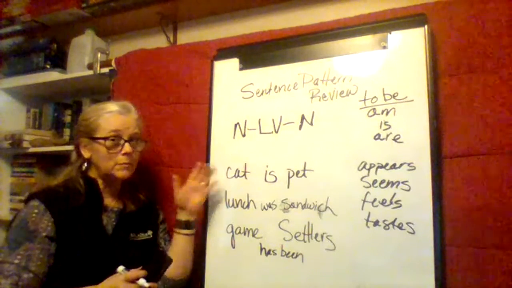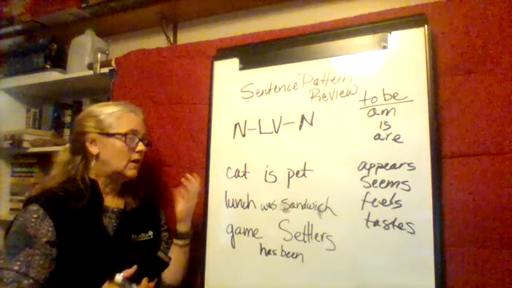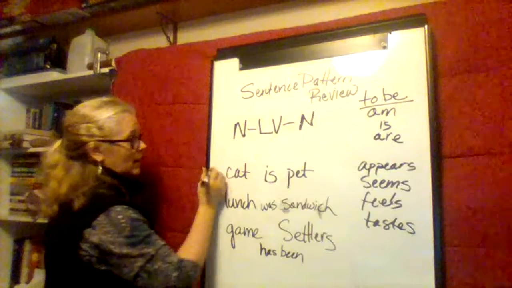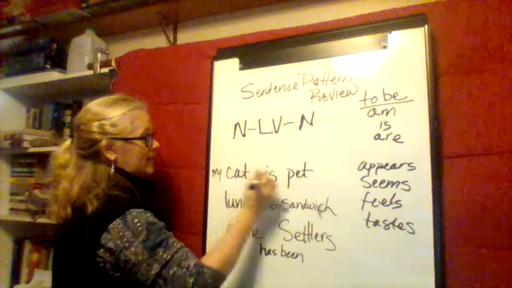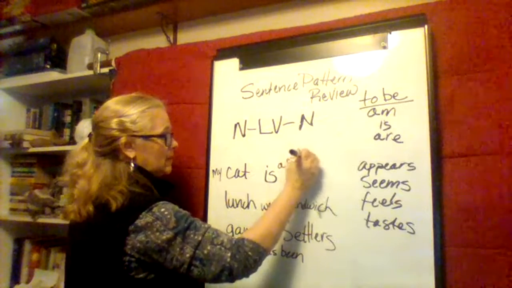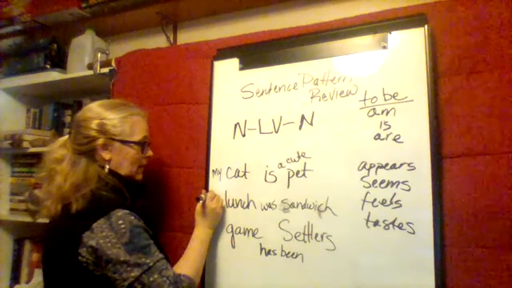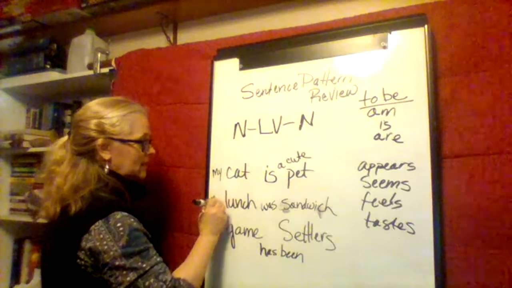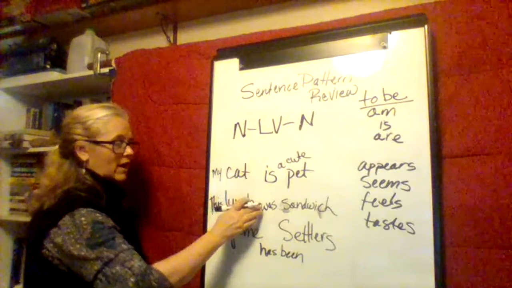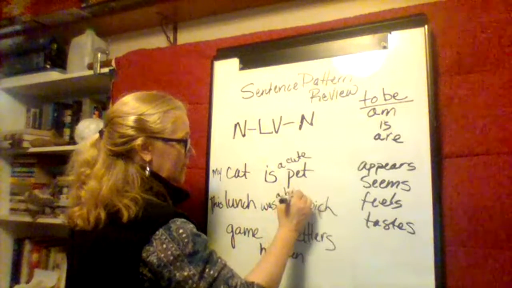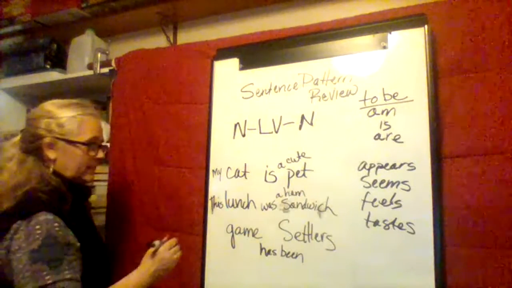So these are still basic bare bones sentences. We can add more words. We can add adjectives. My cat is a cute pet. This lunch was a ham sandwich.